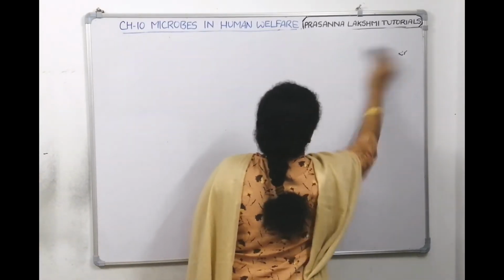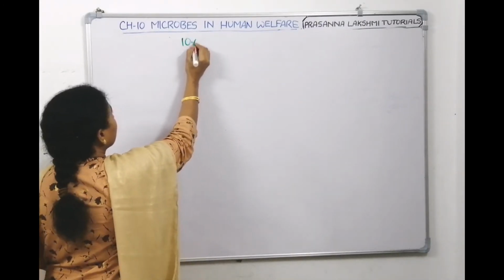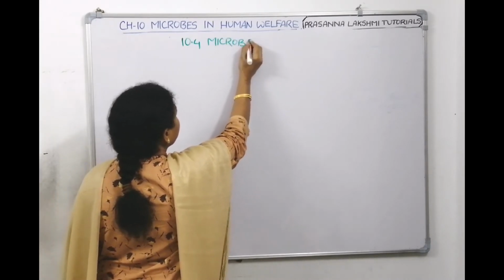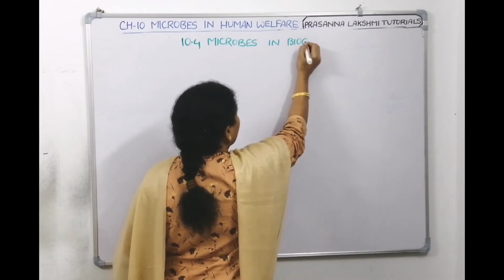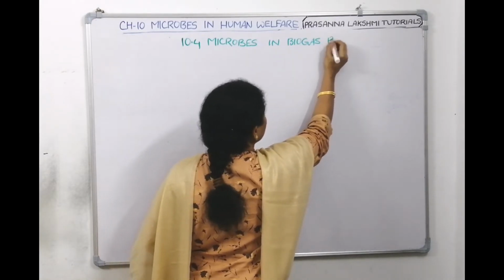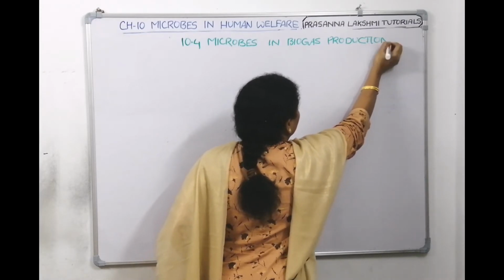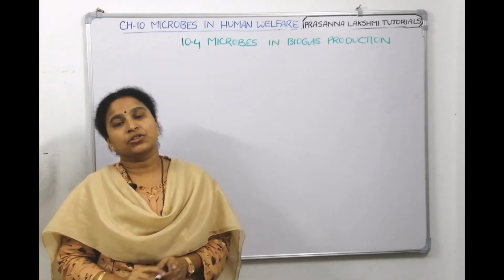In NCERT, it's under topic number 10.4. What is that? Microbes in biogas production. Use of microorganisms in biogas production.